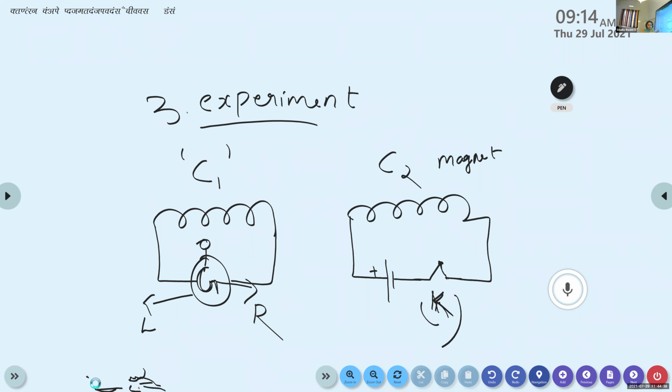Okay, so this experiment also draws the conclusion that only if the pressing and releasing of the key, or the relative motion, takes place quickly, the galvanometer shows a deflection. If you hold it for a long time, or if it is kept in a stationary state, no current passes through coil C1. Only if the key is pressed and released quickly or suddenly does the momentary deflection take place. So this is the third conclusion drawn by Michael Faraday.